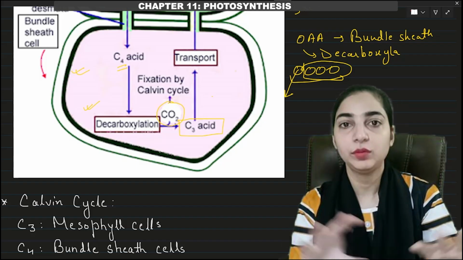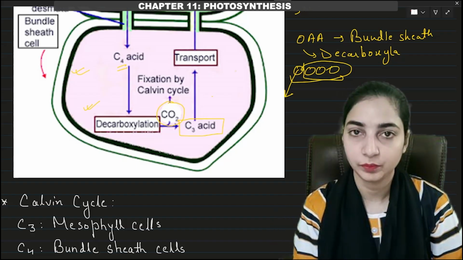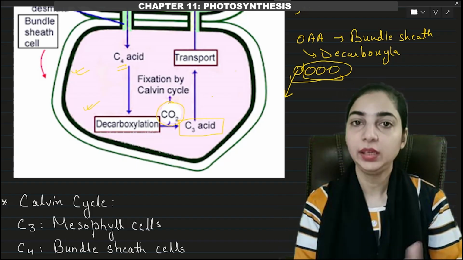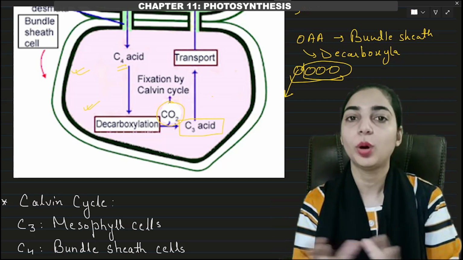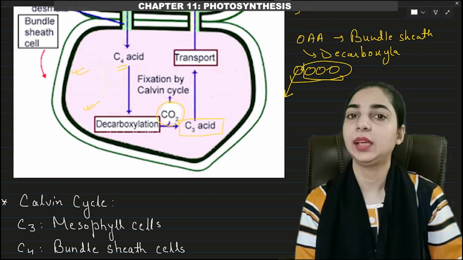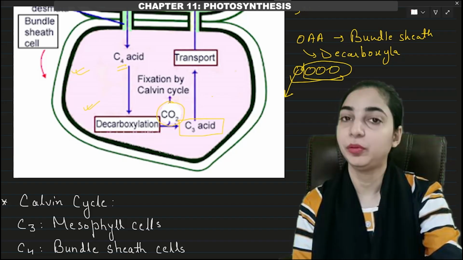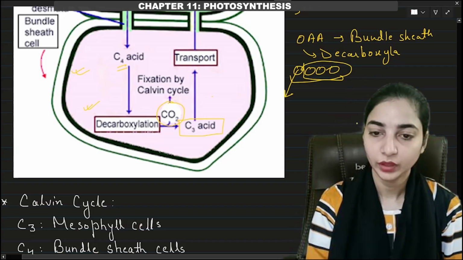The carbon dioxide is removed from it, and then used in the Calvin cycle. This C4 pathway is quite complicated compared to the C3 pathway. There the Calvin cycle took place simply, but here many things happen before the Calvin cycle.